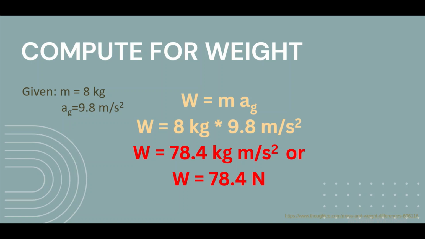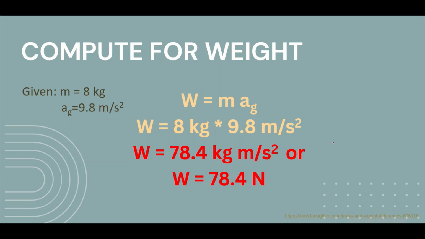So substituting, we have W equal to 8 kilograms, the mass, times the acceleration due to gravity, 9.8 meters per second squared. Now 8 times 9.8 will give us 78.4. Now we will write down the units, kilogram meter per second squared, or your final answer is the weight equal to 78.4 newtons. And the direction of this weight is towards the center of the earth, because this is weight.